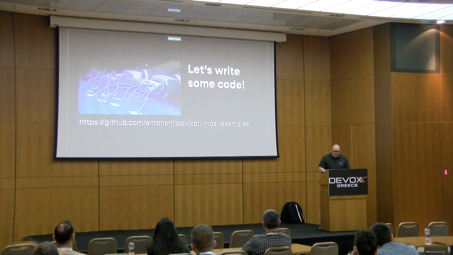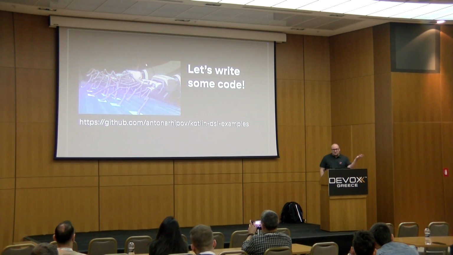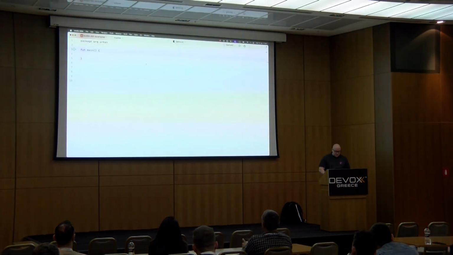So for the rest of the talk, I'm going to code a little example where we will see those individual language features step by step and see how they converge in the type-safe builder. So I have an example here.